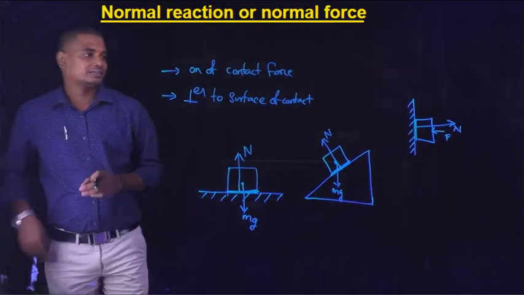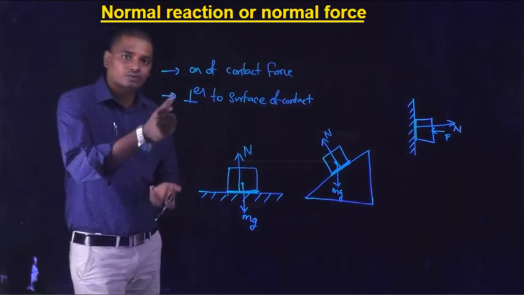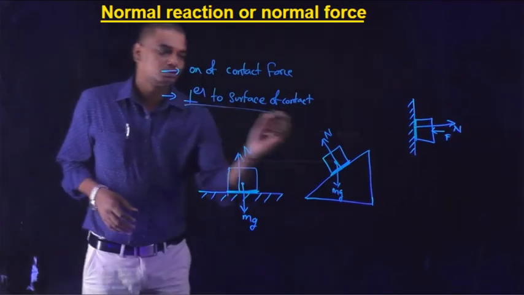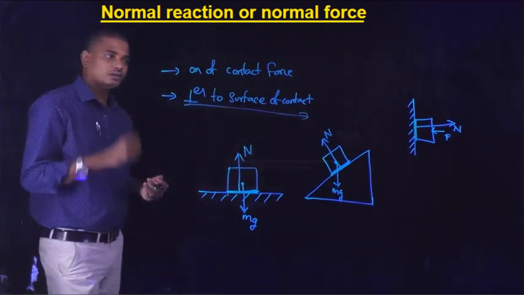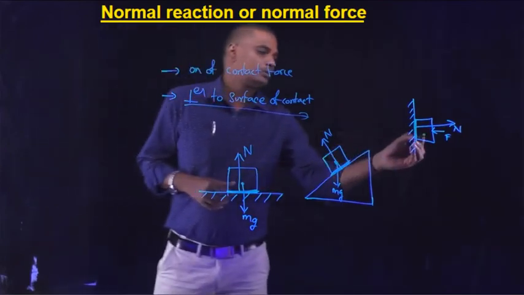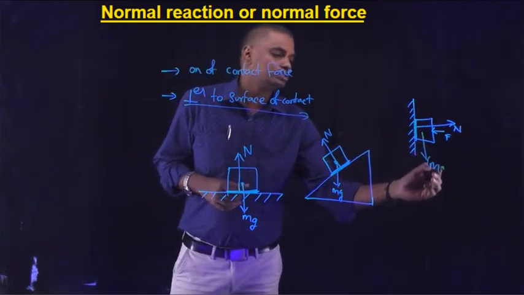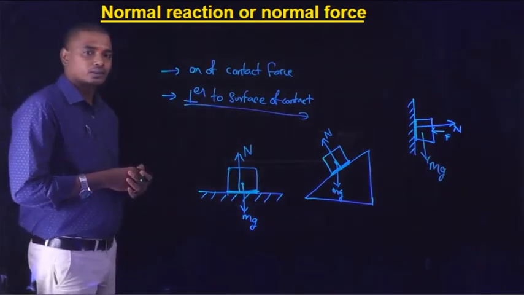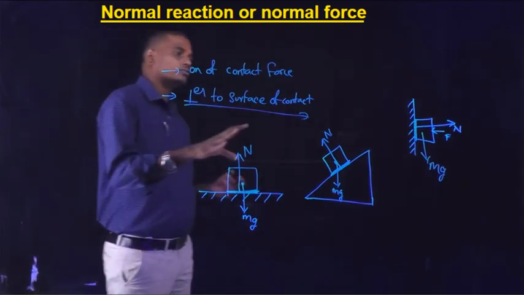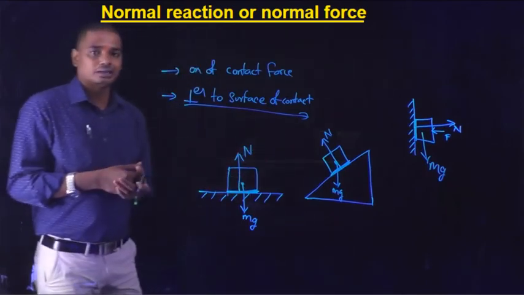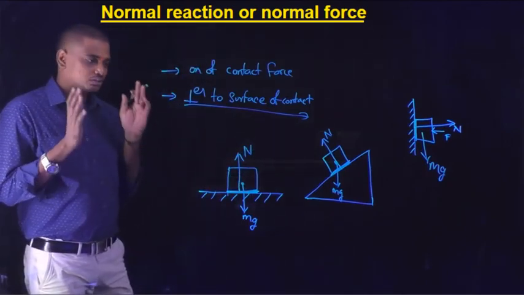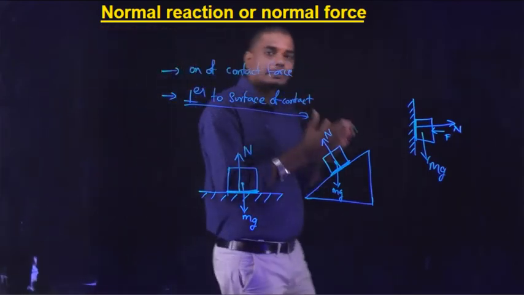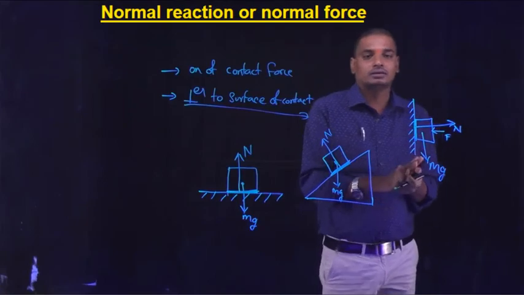Normal reaction is one of the contact forces, which occurs when two bodies are in contact, and is always perpendicular to the surface of contact. Remember that. Here the weight of the body, mg, acts vertically downwards. So this is how we denote the normal reaction. Just remember that a normal reaction is always perpendicular to the surface of contact.